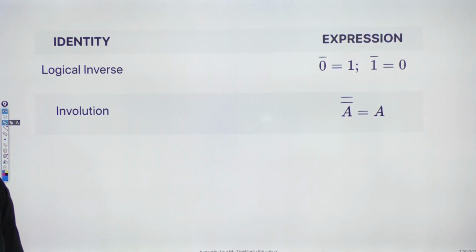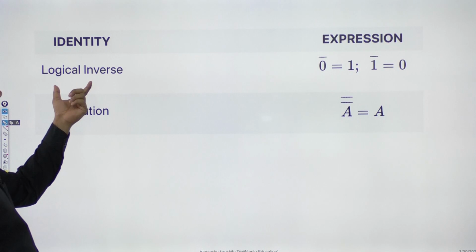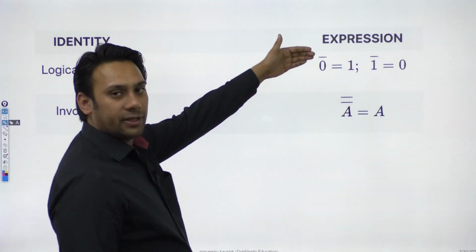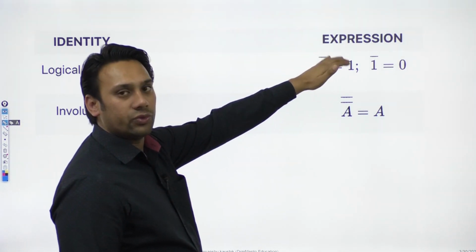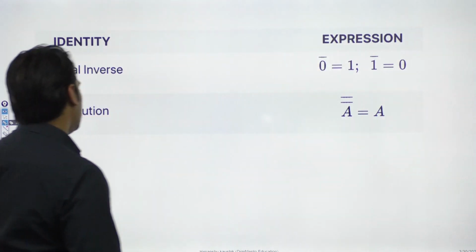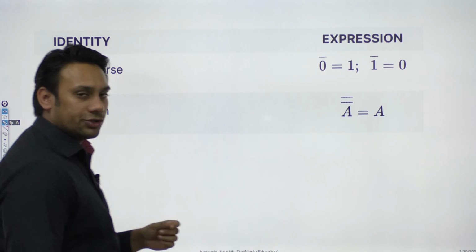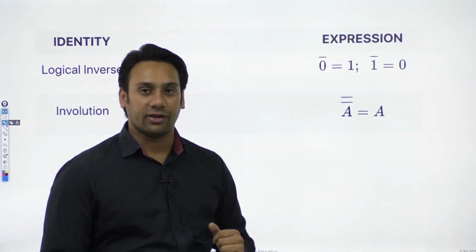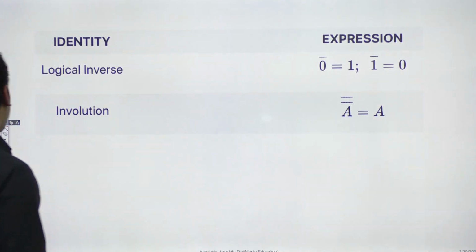Then you have the identity property. So here we have the logical inverse. That means if you do 0 complement, it is equal to 1, and 1 complement is equal to 0. And then you have involution. Involution means if you do double complement of any variable, you will get the same variable. So I think all of these properties you already know.